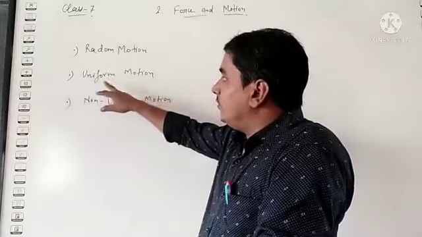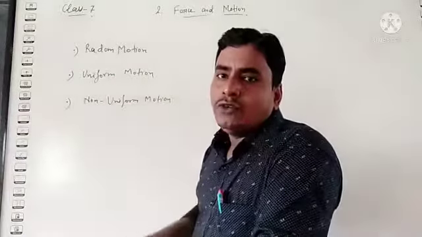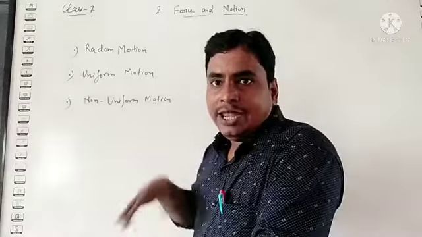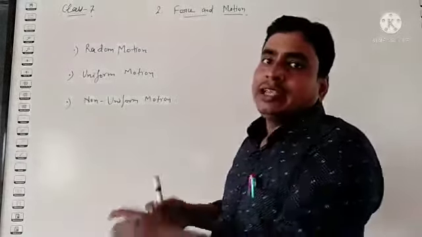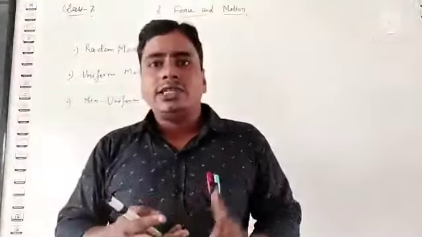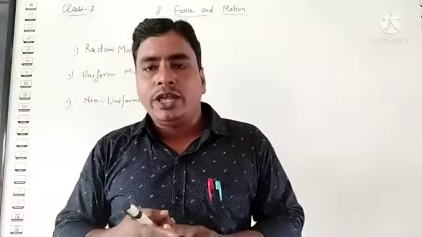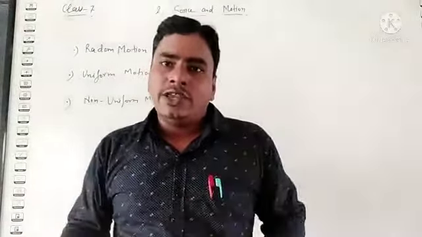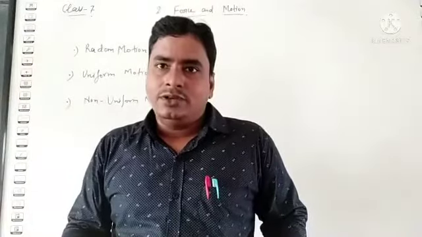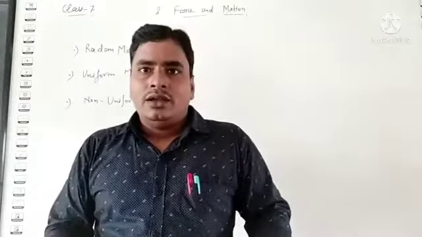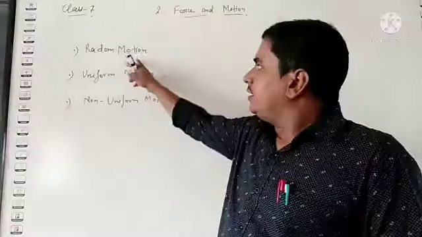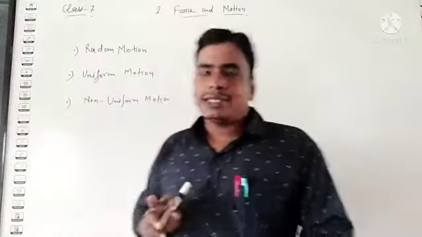Random motion, uniform motion, non-uniform motion. Already we have discussed some other types of motion: rectilinear, curvilinear, translatory, periodic, non-periodic, vibratory, oscillatory, circular. And I have given you many examples. Today just 3 are left that we will discuss.